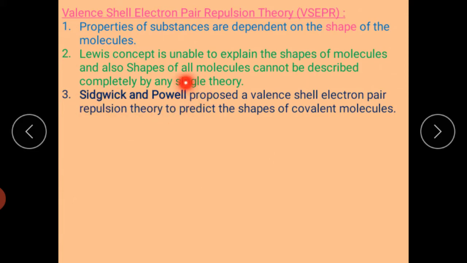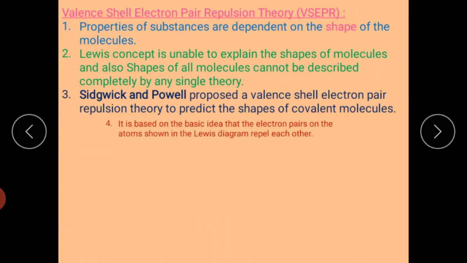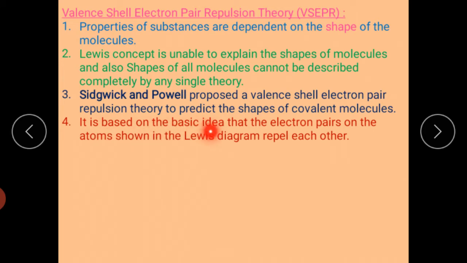Sidgwick and Powell, these two scientists, proposed the valence shell electron pair repulsion theory to predict the shape of covalent molecules. It is based on the basic idea that the electron pairs on the atoms shown in the Lewis diagram repel each other. There are three types of repulsions: bond pair-bond pair, lone pair-bond pair, and lone pair-lone pair. If their repulsions are greater, then the shape of the molecule changes.